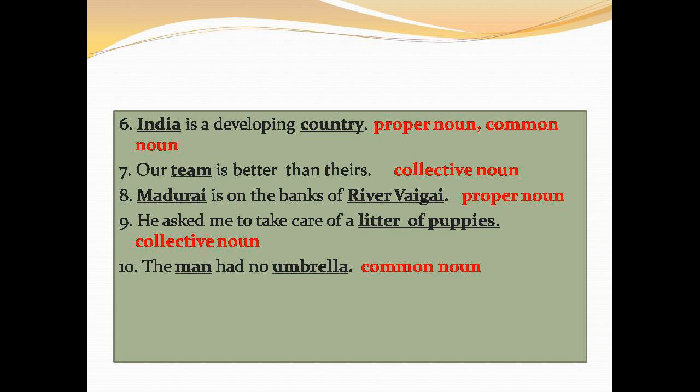Sentence 6. India is a developing country. India and country are nouns. India proper noun, country common noun. Number 7. In this sentence, team is a noun. Team is collective noun. Number 8. Madurai and River Vaigai both are proper nouns. Number 9. Litter of puppies is a collective noun. Number 10. Man and umbrella are common nouns.